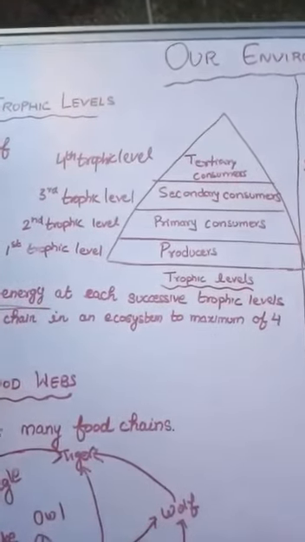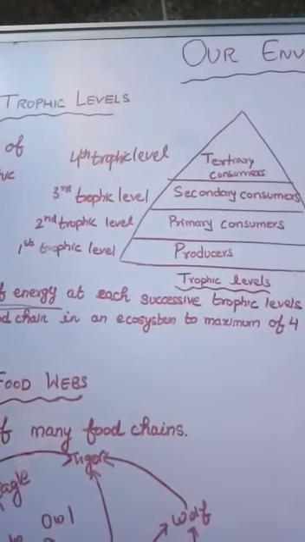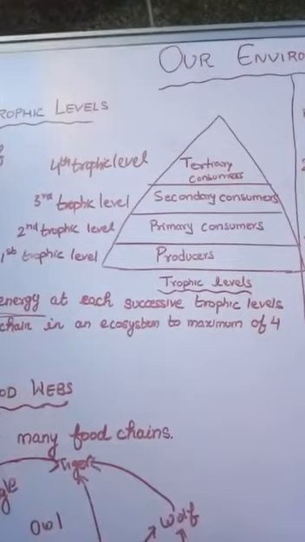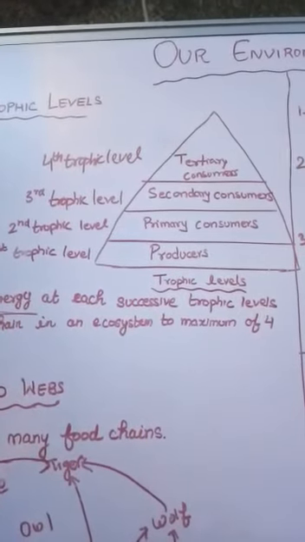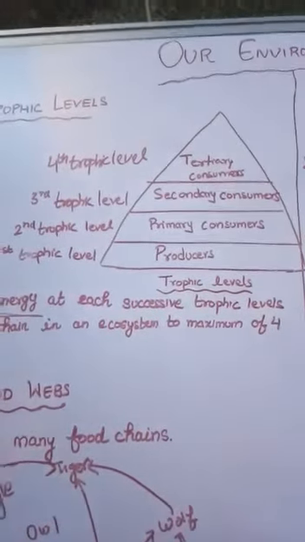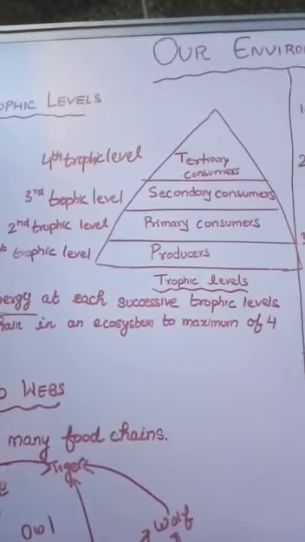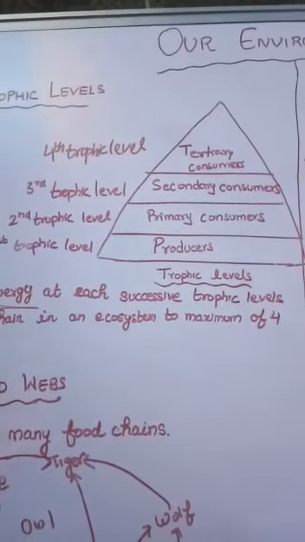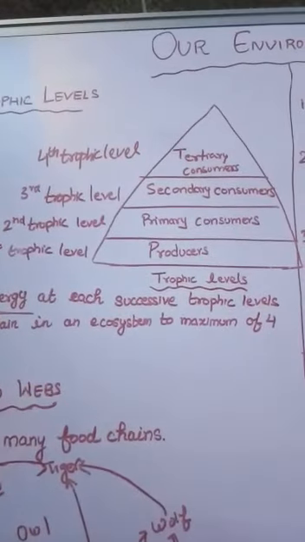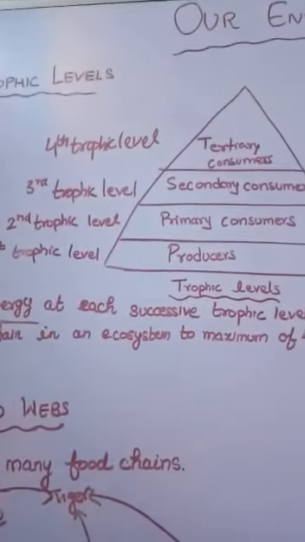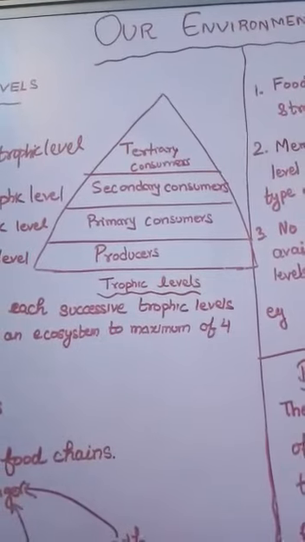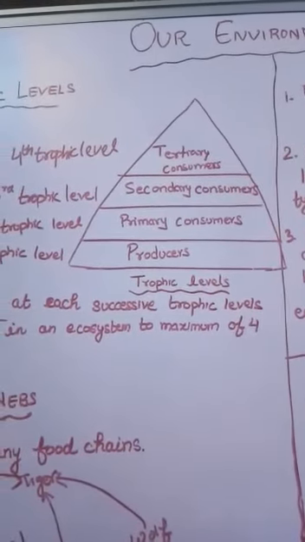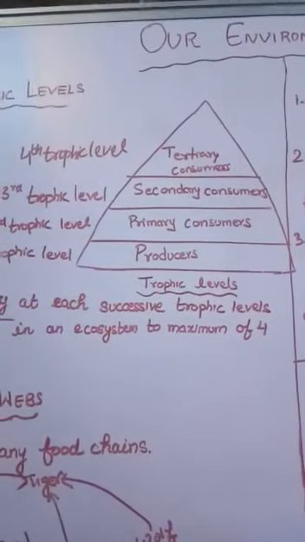Producers are large in number, therefore they are placed at the bottom of the trophic level. And the producers are the organisms which produce their own food, like green plants. The second trophic level is the primary consumer, which directly depends upon the producers, and mainly they are the herbivores. The third trophic level is known as the secondary consumer, which are carnivorous, which depend upon the primary consumers or herbivores